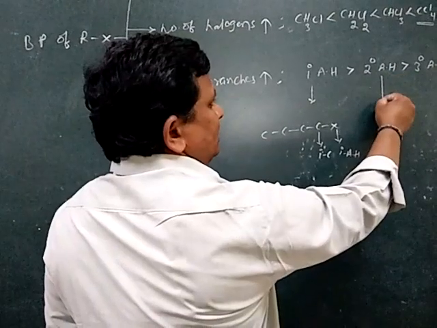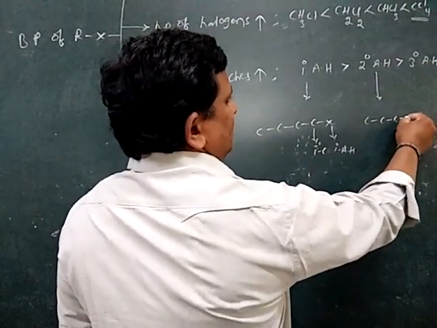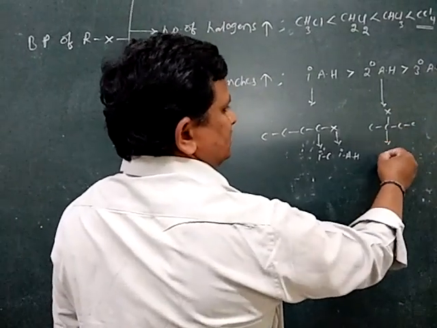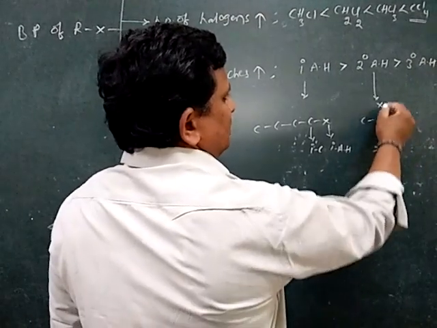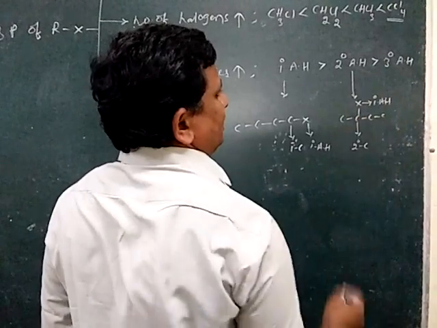For secondary alkyl halides, numbering the carbons 1, 2, 3 and 4, the halogen X is on a secondary carbon, so it is a secondary alkyl halide.